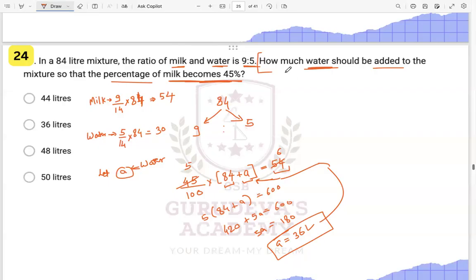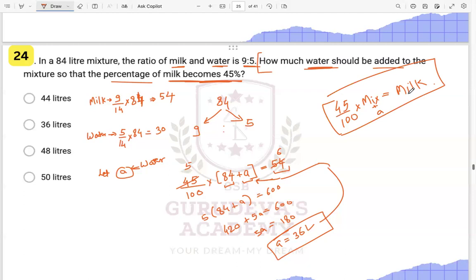See, what is given to you? How much water should be added to the mixture? Okay, so we have a mixture so that the percentage of milk becomes 45%. So this percentage of milk, we want 45% of the mixture. We want 45% of the mixture as our milk. This was the question given to you. And here the mixture is nothing but the mixture added with water. 45% of the mixture added with water will become milk.